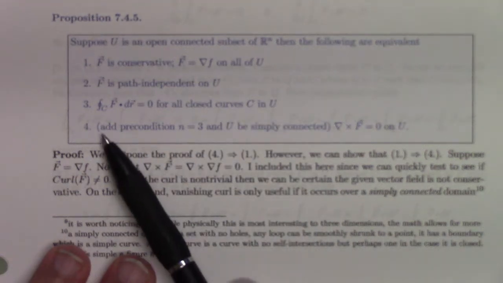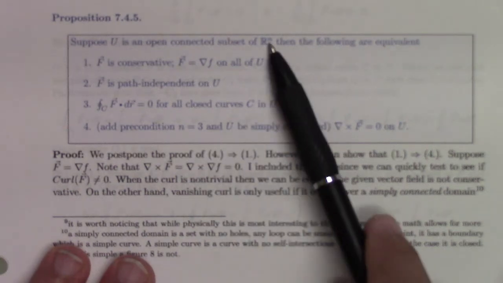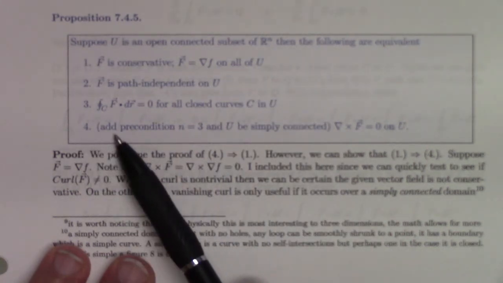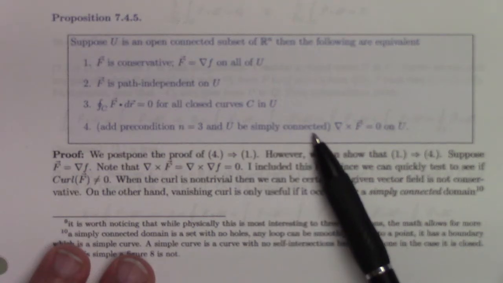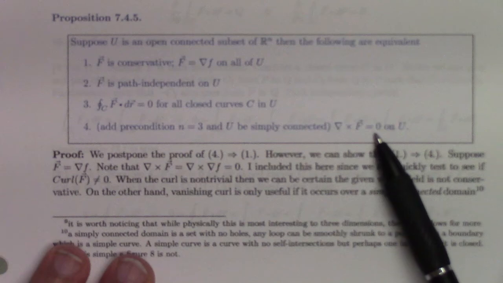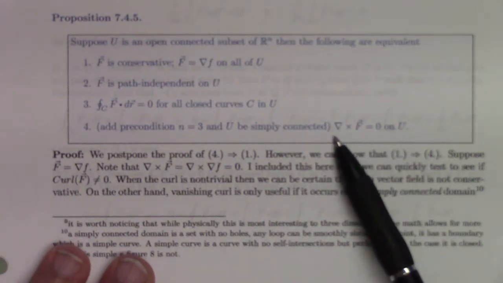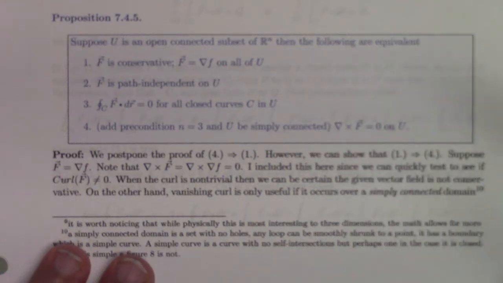And now if we add the condition that we're looking at R3, then we can add a fourth one here. We also need U to be simply connected, which we'll talk more about later, but then the curl of F being 0 on U is a sufficient condition to guarantee that the vector field is conservative.